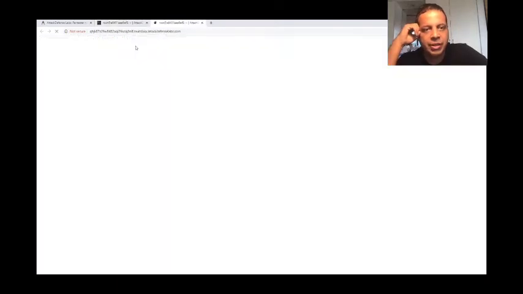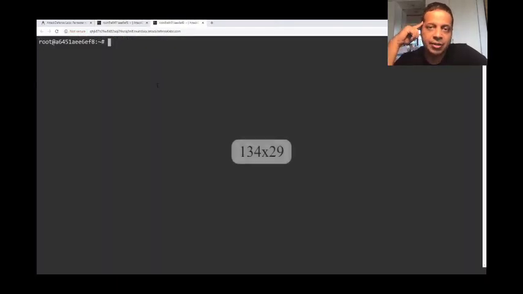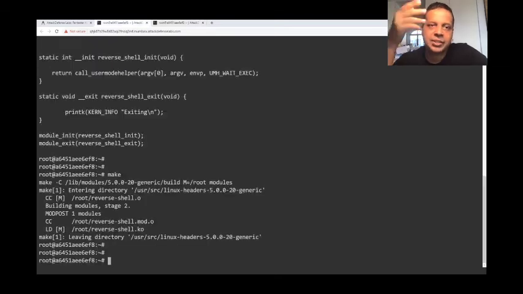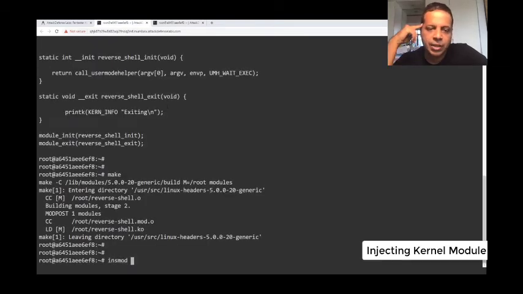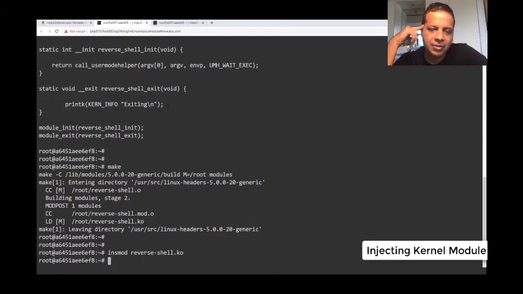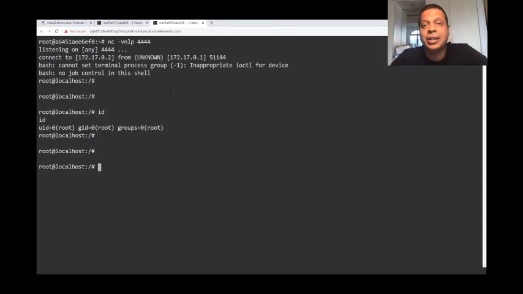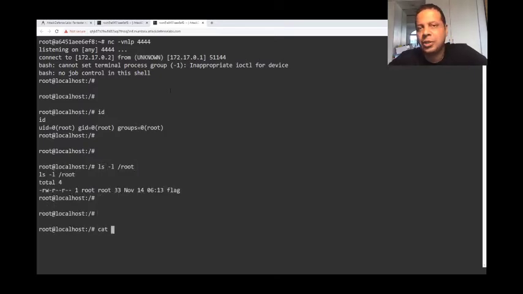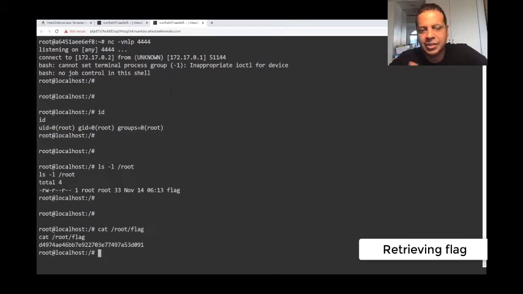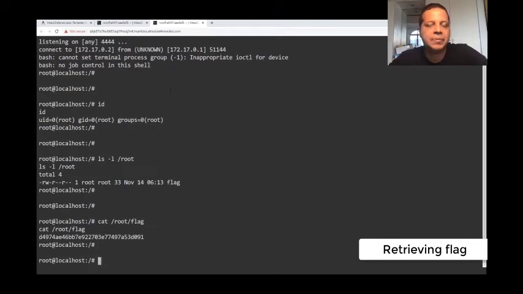Now that we've compiled that, we're going to start a new shell where we're going to have our netcat based listener, which we want to start before executing the kernel module. The listener is listening on port 4444. Now let's insert the kernel module, and boom, there you see we got a reverse connect. Now this is actually a shell on the host, and it's a root shell, as you can clearly observe. Once you have the root shell, you could pretty much do anything on the host. In this case, we're just capturing a flag.